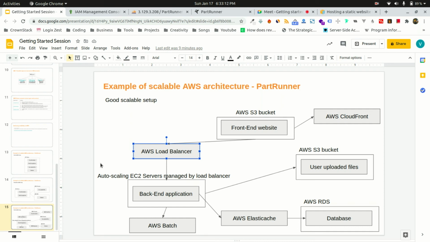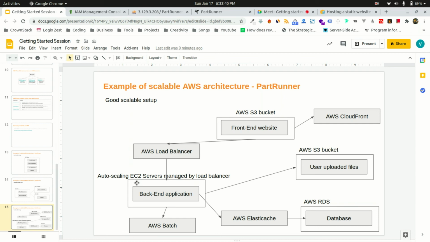Suppose in the morning you only have 10 users, so only one EC2 server is enough for them. Suppose after 2 p.m. you have 10,000 users coming into your application. Amazon load balancer will automatically create 10 EC2 servers and distribute 10,000 users across 10 servers by giving 1,000 requests to every EC2 server.